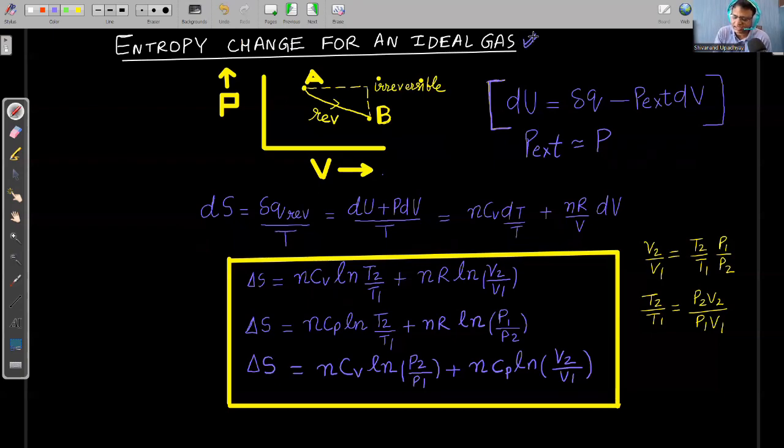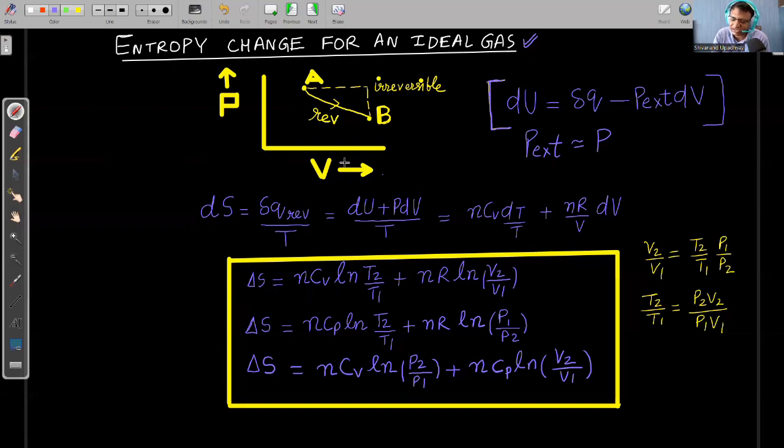So for an ideal gas participating in any process, change in internal energy is nCv dT, change in enthalpy is nCp dT, and change in entropy is equal to nCv ln T2/T1 plus nR ln V2/V1. We are going to derive these formulas and understand whether the process is reversible or irreversible. We can calculate the entropy change in an irreversible process by using this formula, right? So we have to be confident that we can use this formula blindly.